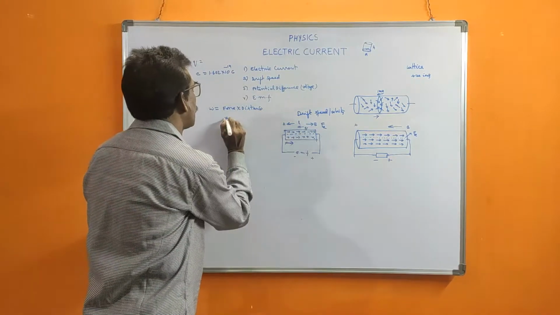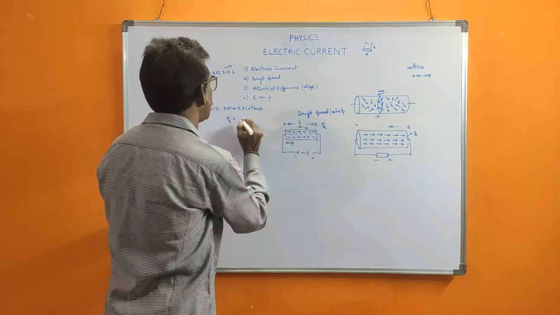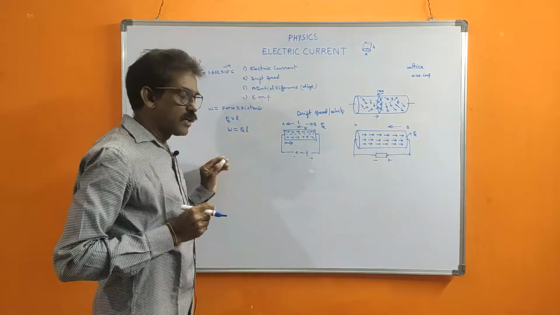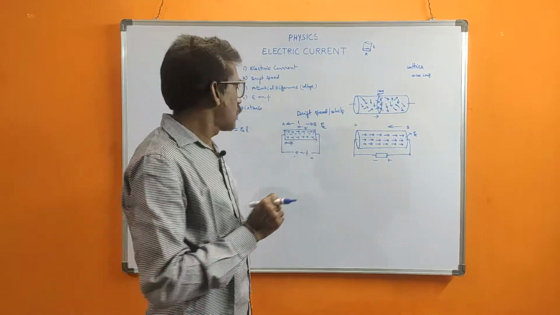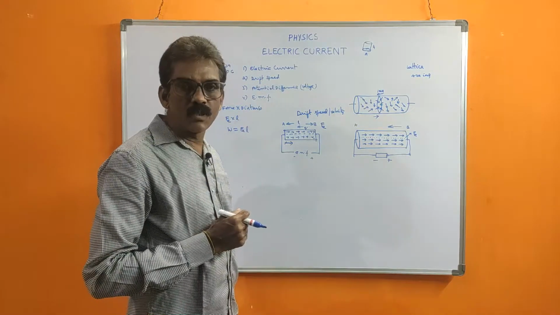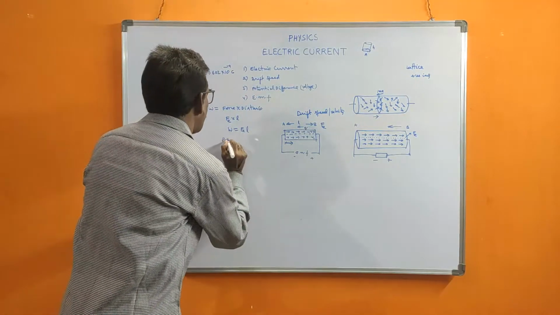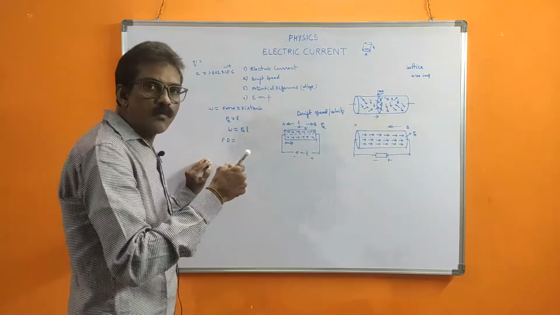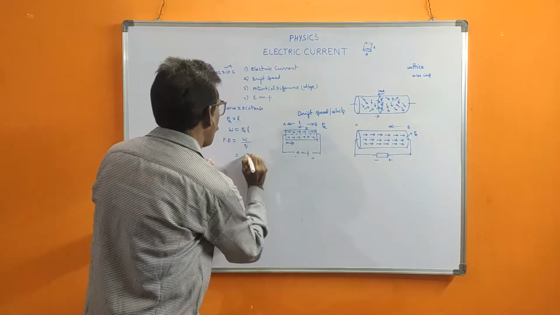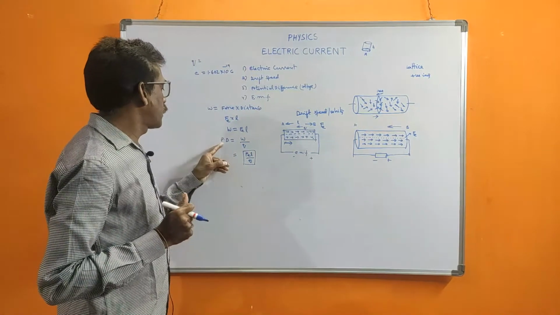Here the force is Fe, due to this electric field, and the distance traveled is L. So work done is equal to Fe L. For unit charge, how much work is done, that is called potential difference. Potential difference PD is equal to the work done per unit charge Q, that is W, which we know already, Fe L by Q. This is the formula for PD.